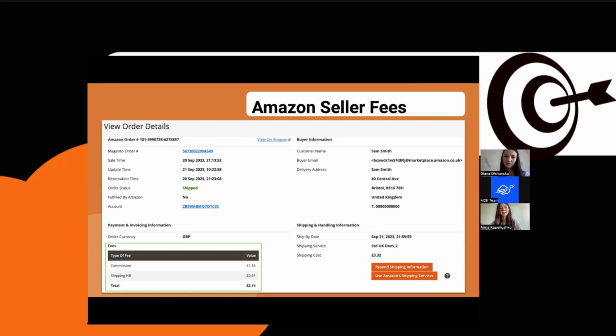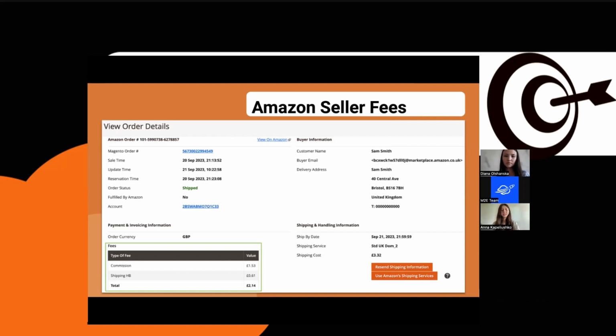The order details will show you a list of the fees that were charged with this particular order on Amazon. And if you use this information in your accounting, you can be pulling it from your Magento orders instead of going to the channel, for example, and downloading the data from there.